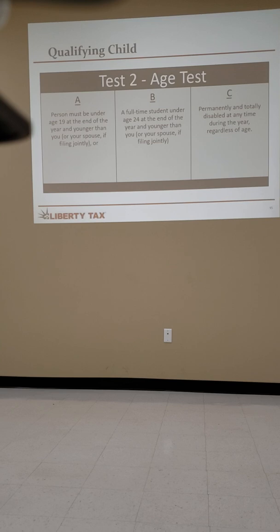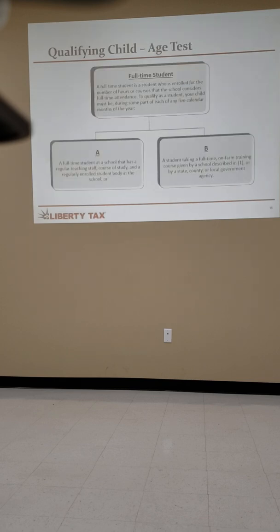Okay, so basically, if you think about this, these two are 19-24 as the age groups, right? Permanently and totally disabled means you can claim your qualifying child up until whenever, okay, as long as you're supporting them. So if you have a child that's your dependent and they're disabled, you can claim them for their lifetime, okay, if there's not an age restriction. And there are some Arkansas disability credits, speaking of state, so just remember if anybody ever says, oh, my kid's disabled, it's not something the system automatically picks up on. Sometimes it does, but it used to be a little funkier and we would miss it sometimes. You're good? Okay.